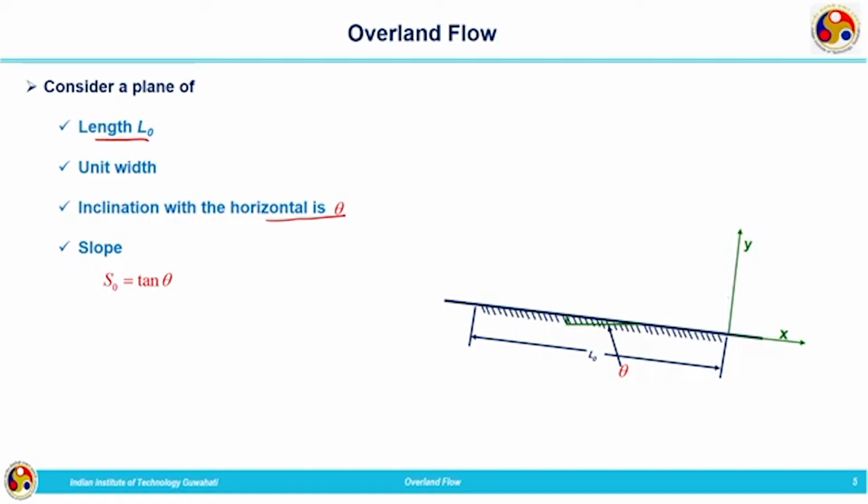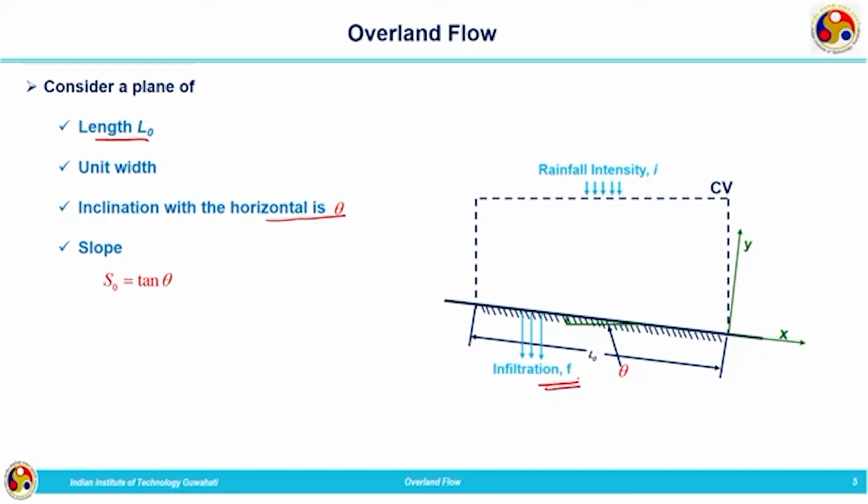Now, for the analysis, we need to consider a control volume that is represented by means of this dotted line. This is our control volume, and the rainfall is occurring within the control volume which is having an intensity of I, and from this, infiltration rate represented by small f is taking place.